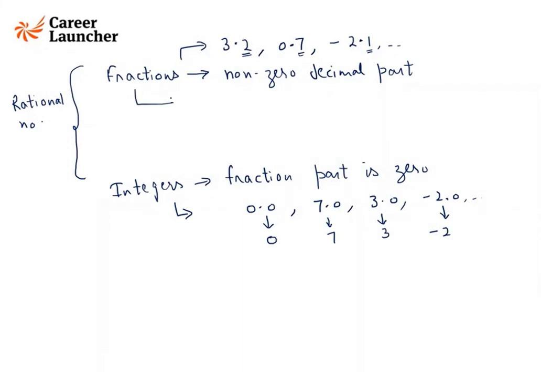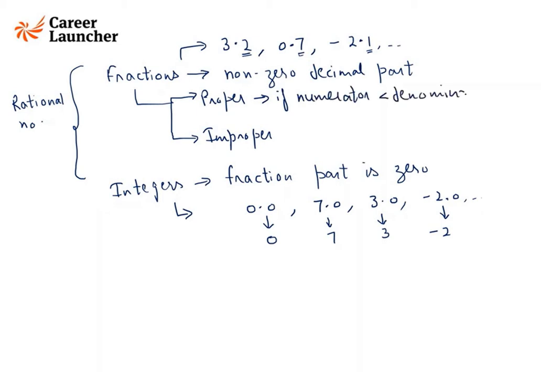Then fractions are further divided into two categories: proper fraction and improper fraction. A proper fraction is one in which the numerator is less than the denominator. And an improper fraction is one in which the numerator is more than the denominator.